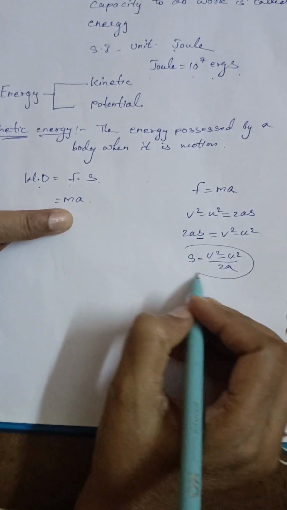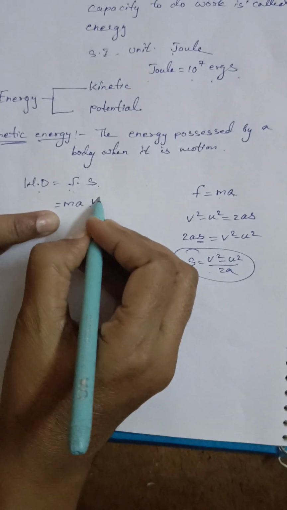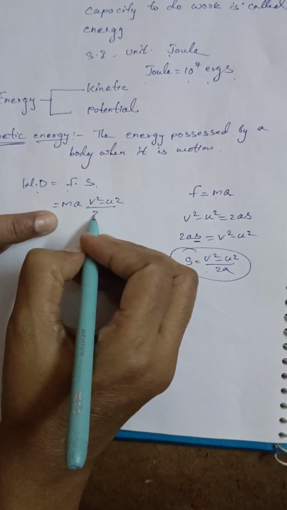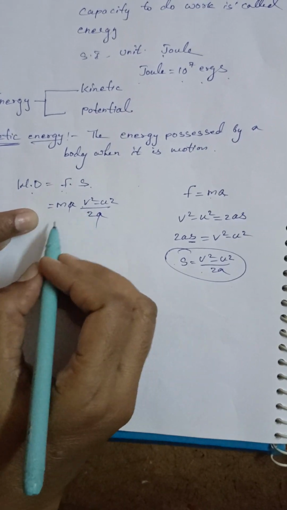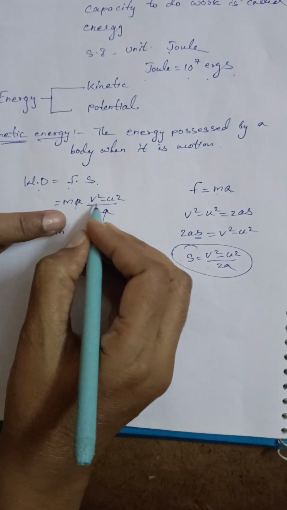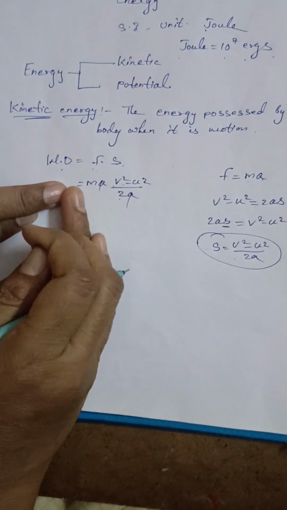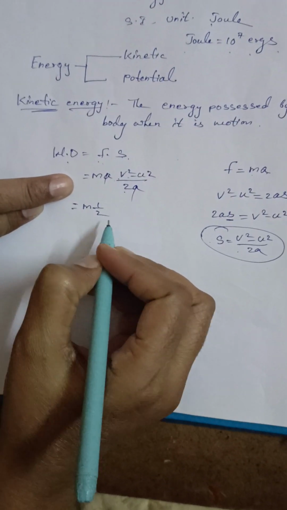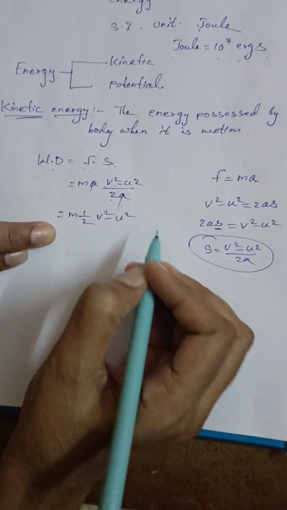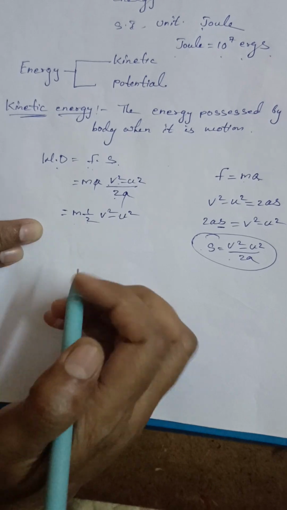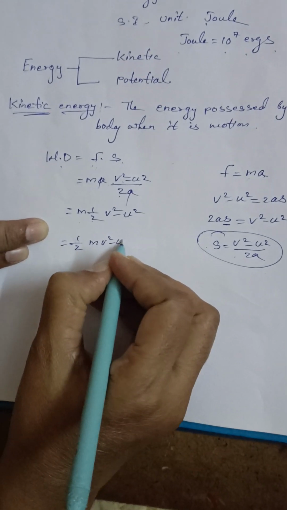Let us substitute this value in place of s. So what we will write? m a into v square minus u square by 2a. Now we can cancel this a and this a, right? So what remains? m into v square minus u square by 2. This 2 we can take inside, and we can write it as half. So we can write m half v square minus u square. Let us take half first itself. So we can write half m into v square minus u square.